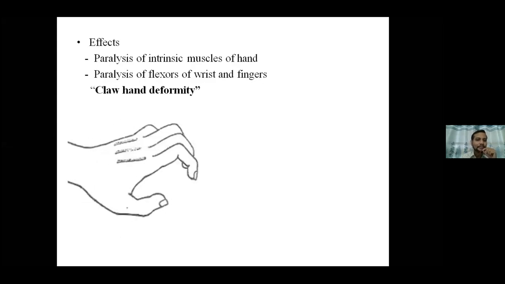This is the diagrammatic presentation in which you can make out there is extension at the metacarpophalangeal joint. You can say not extension, even hyperextended metacarpophalangeal joint.